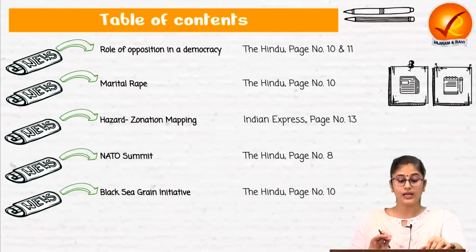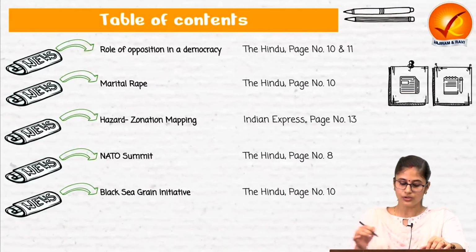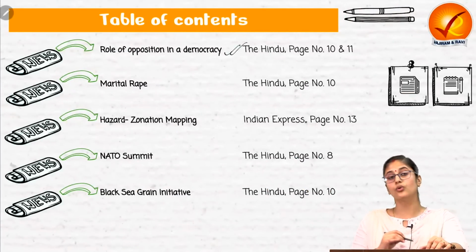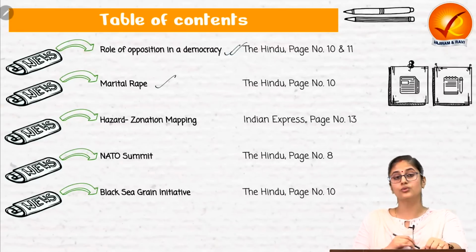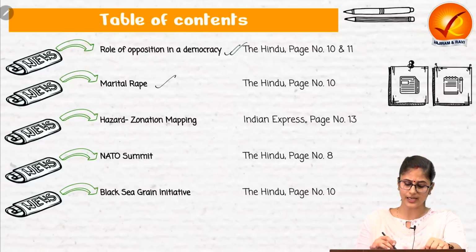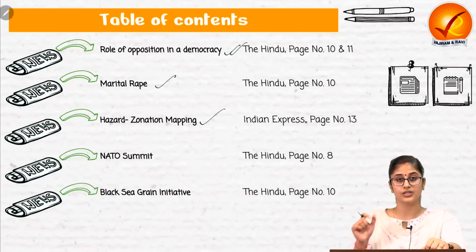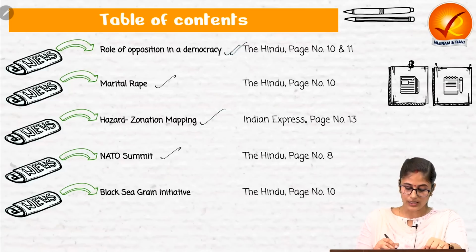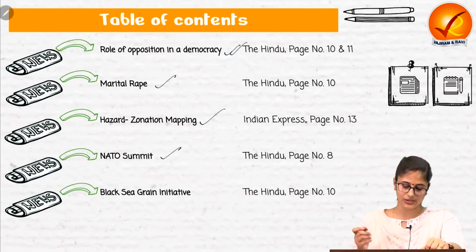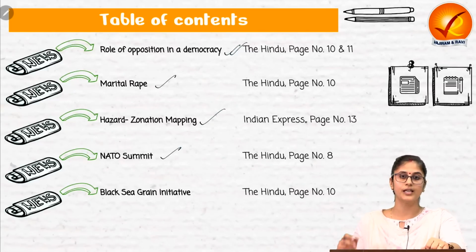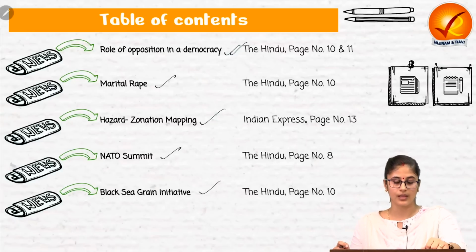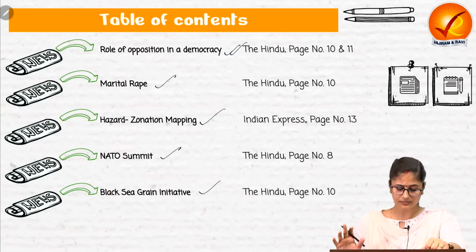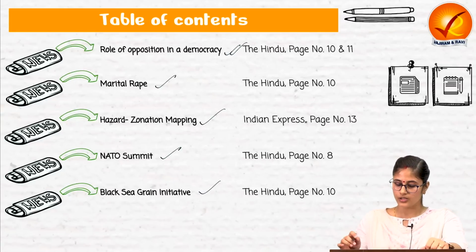So let's have a look over the articles that we are going to cover today. First we are going to understand the role of opposition political parties in a democracy. Then we'll be looking into this issue of marital rape. Then we'll try to understand the concept of Hazard-Zonation Mapping. Then we'll be looking into the organization called NATO, because recently its summit was organized in Lithuania. And then we'll be looking into this Black Sea Grain Initiative, because Russia has extended this very initiative. So let's begin.